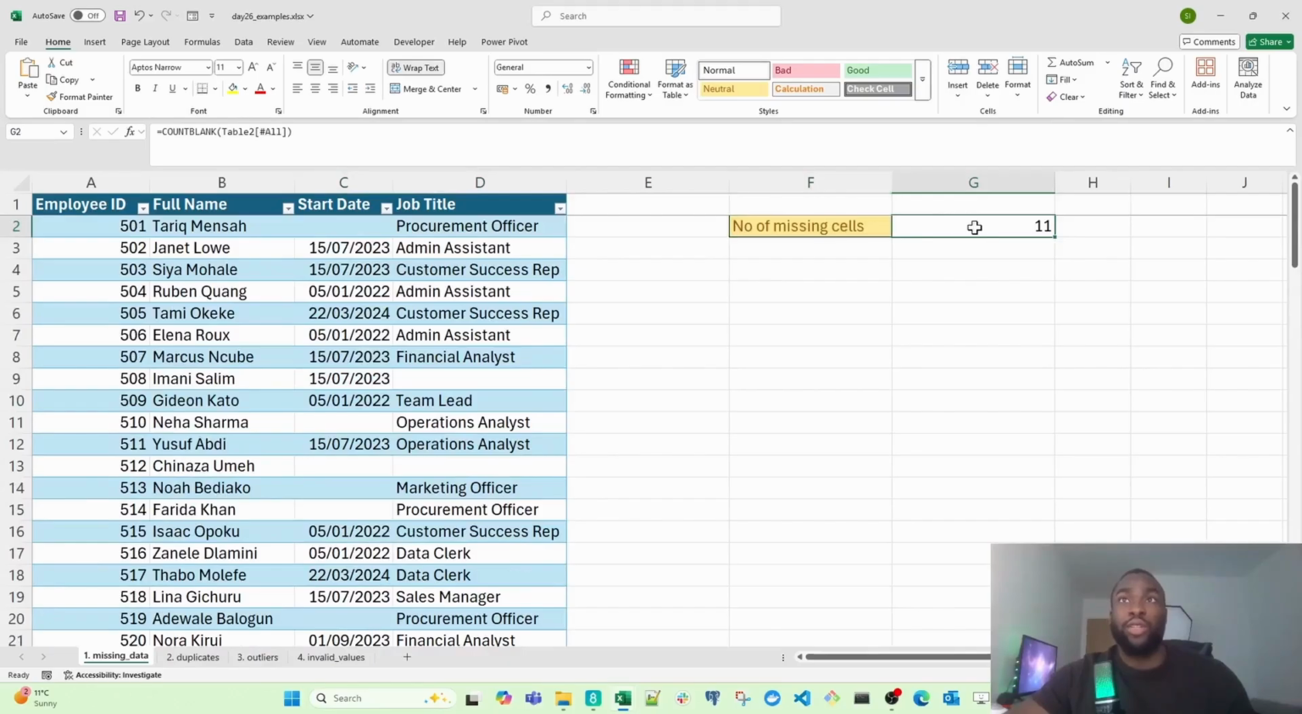So now what we can do is use this information to escalate these empty rows to HR so that they can follow up on it. And that's a data quality check. It's simple, but it's effective. So let's move on to our second data set.